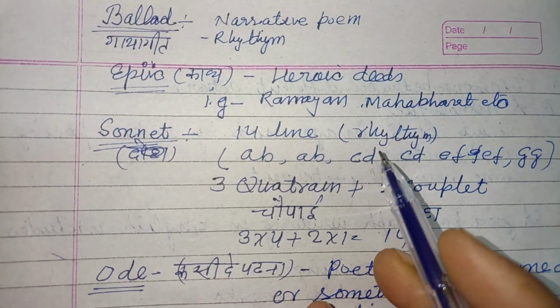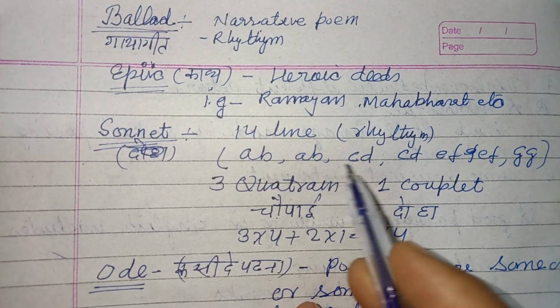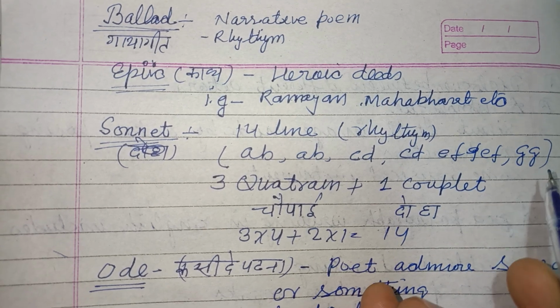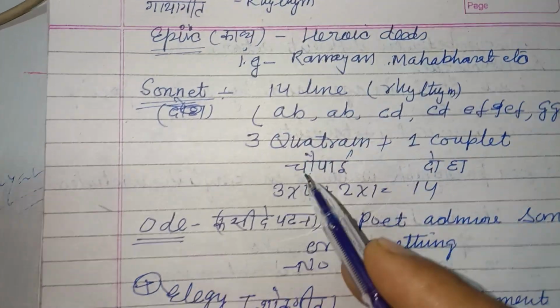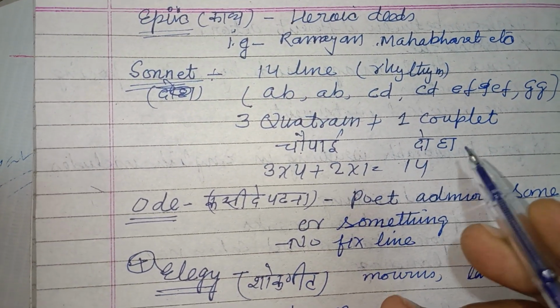Sonnet has 14 lines. Rhyme scheme: A B A B C D C D E F E F G G. Three quatrains and one couplet. There are three quatrains in it, and one couplet.